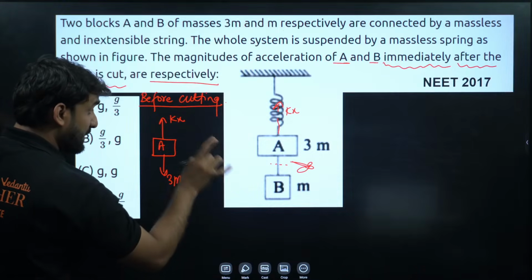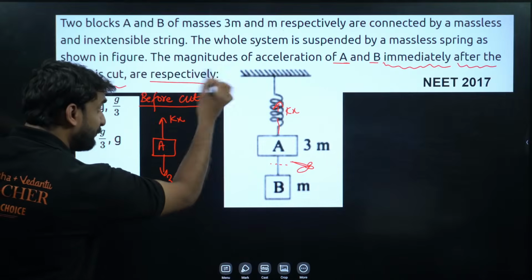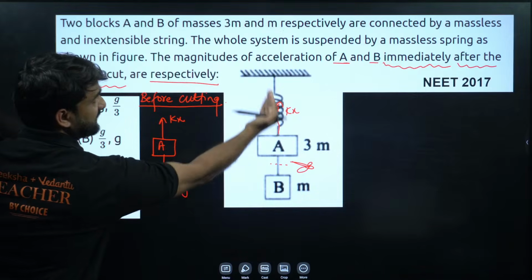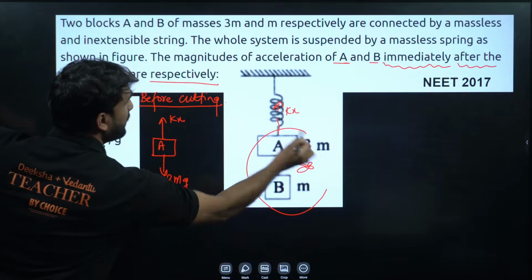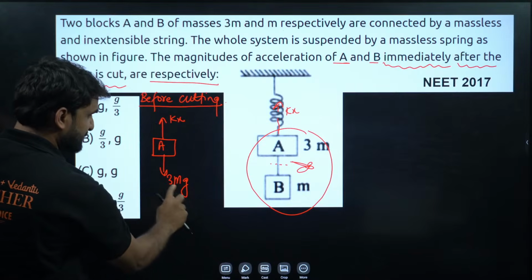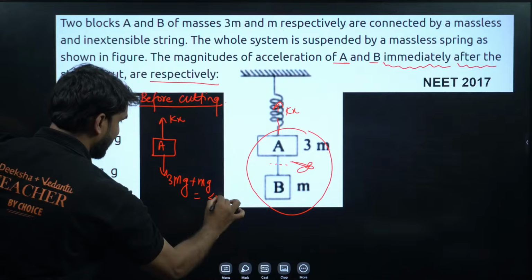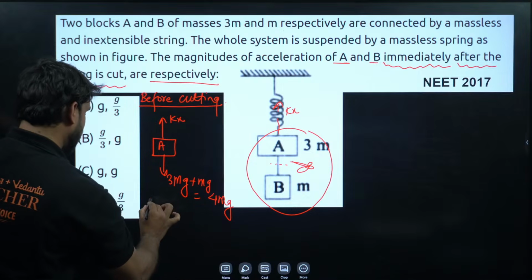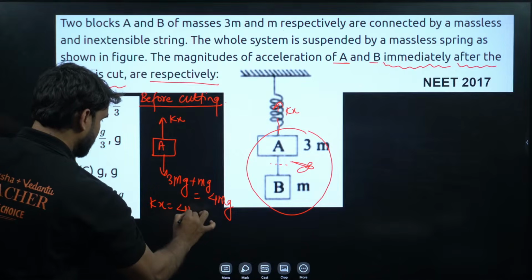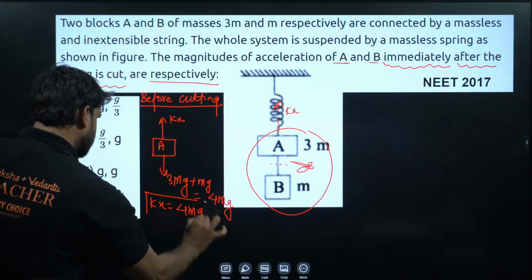But listen, before cutting the string, this restoring force will be equal to the whole mass suspended with this. So instead of writing 3mg, we have to write plus mg also. So this is equal to 4mg. So basically kx is equal to 4mg here. I hope this is clear to you all.